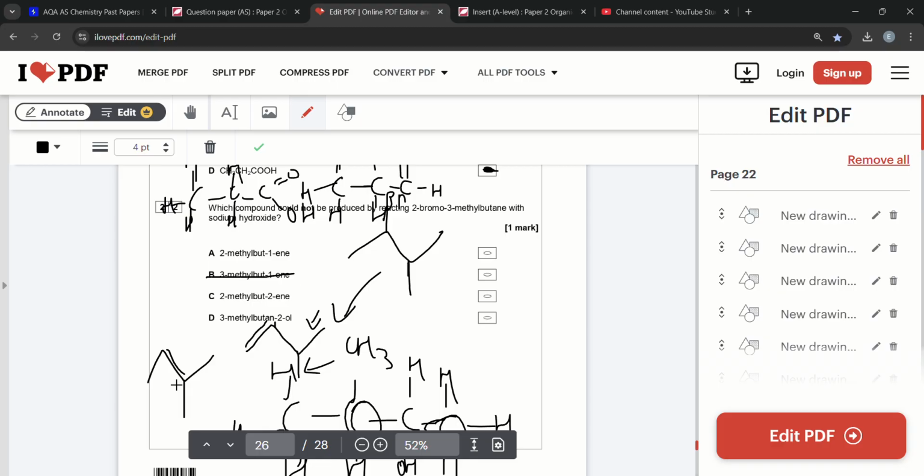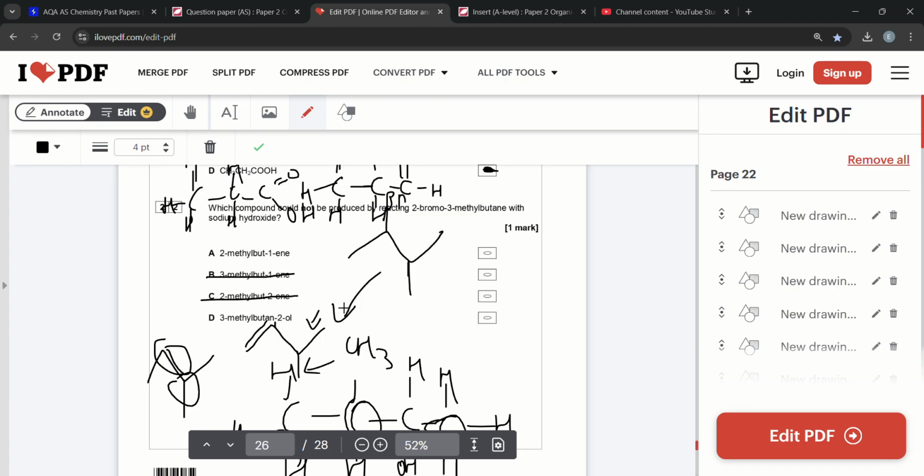We can also have 2-methylbut-2-ene, with the double bond on the second carbon and a methyl group on the second carbon. So that can be formed.